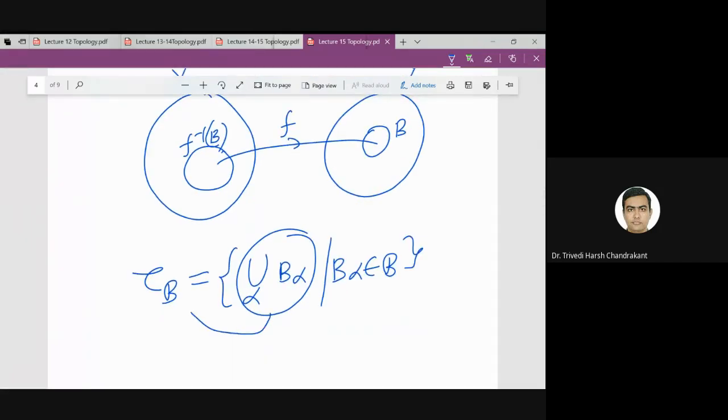These are the elements of topology. What are the elements of a topology called? Open sets. So basically union of basis elements are open, right? So all open sets are union of basis elements, and in particular each basis element is open.